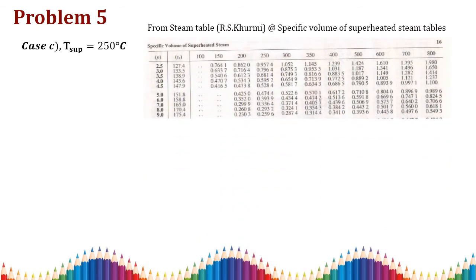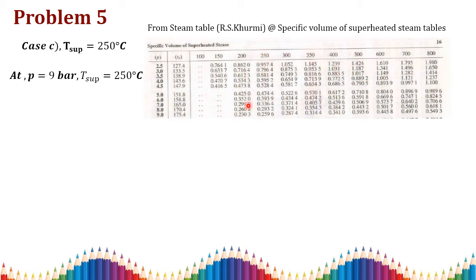And the third condition is superheated, with the temperature given as 250 degrees Celsius. So we need to find the specific volume, and the specific volume of superheated steam table is available. You go directly to this table, with the pressure and temperature. In this condition, the pressure is 9 bar and the superheated temperature is 250 degrees Celsius. Here it is 9 bar, and this is your temperature, 250 degrees Celsius.